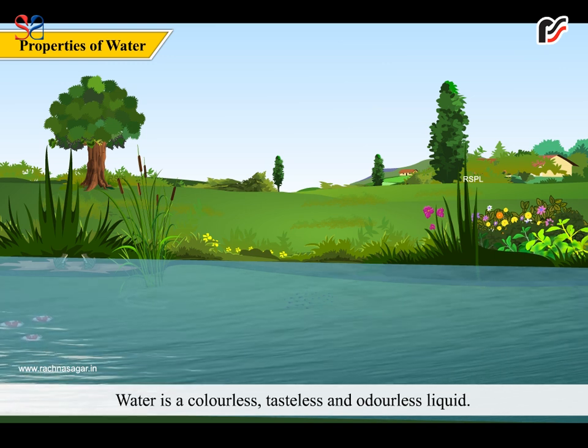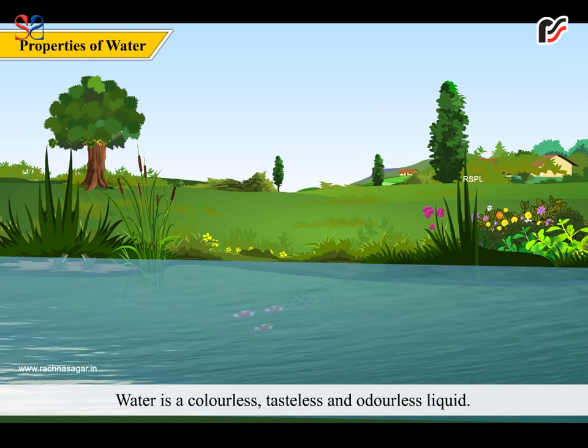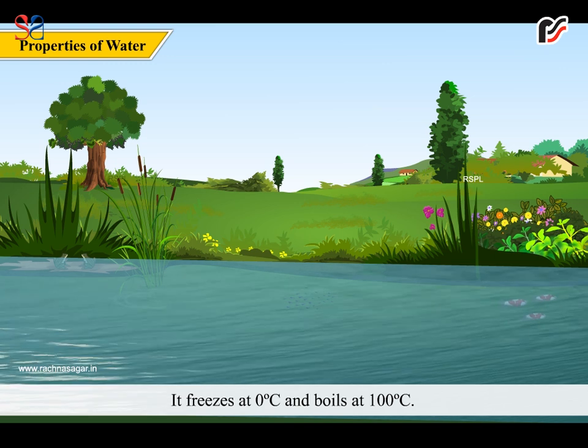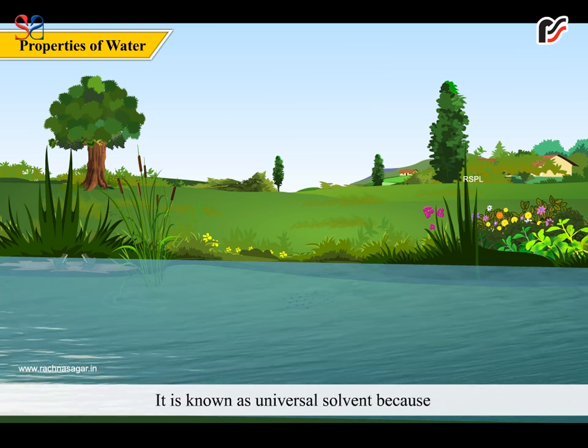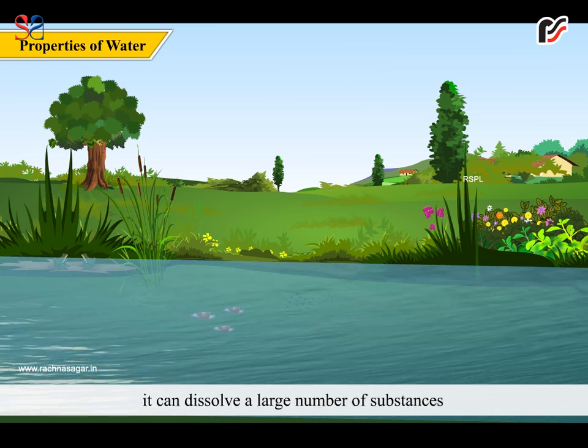Properties of water. Water is a colorless, tasteless and odorless liquid. It freezes at 0 degrees Celsius and boils at 100 degrees Celsius. It is known as the universal solvent because it can dissolve a large number of substances.